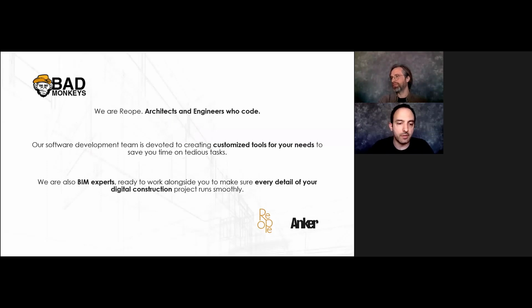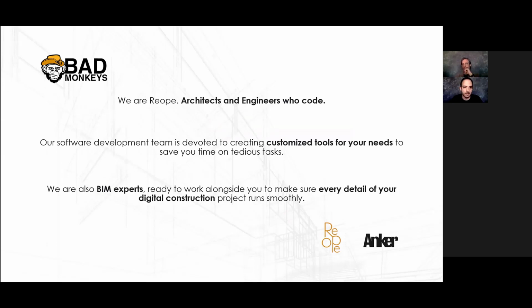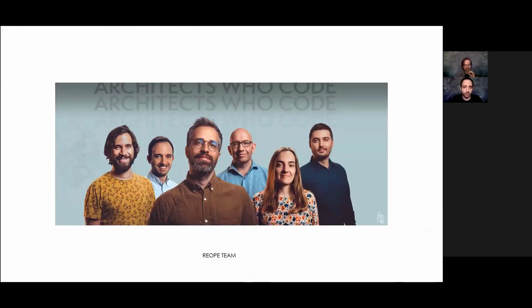Reope is a company that is part of the Bad Monkeys network, and we are a company of architects and engineers who are specialized in coding, producing solutions for different clients in the AEC industry. Quite recently, another company was created under the Bad Monkeys umbrella, also here in Oslo, which is Anchor, specialized in data management for building construction. This is the whole team of Reope today. Here you have Igor, Thomas, Pele, Rita, Dimitar, and myself.